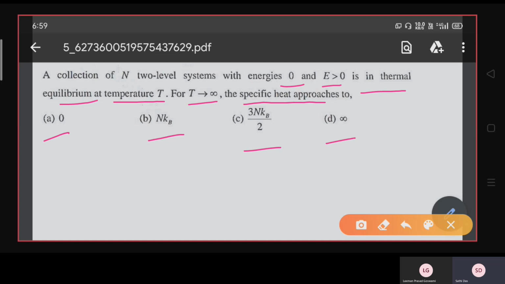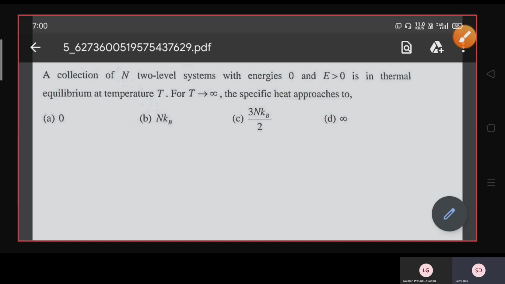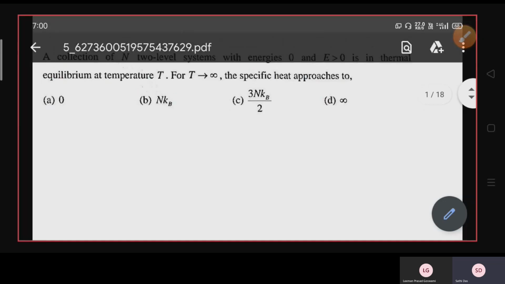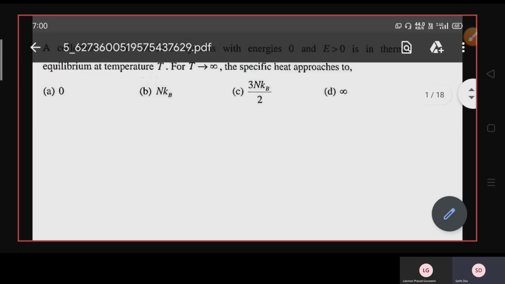Do you understand what the question is? There are two-level systems, a collection of N particles, and only two energy levels are available. One is 0, another is E. And when the temperature is so large that it tends to infinity, what will the specific heat be: will it approach 0, N kB, 3 N kB by 2, or infinity?